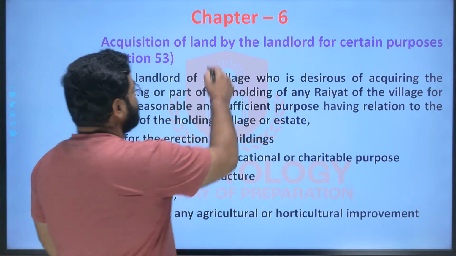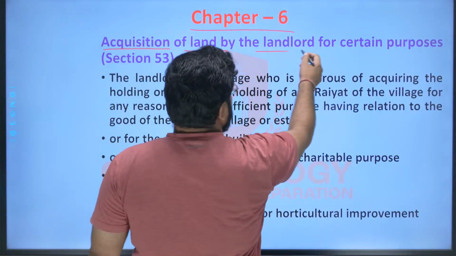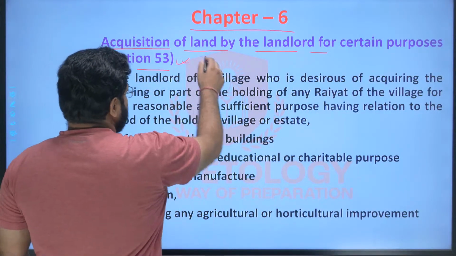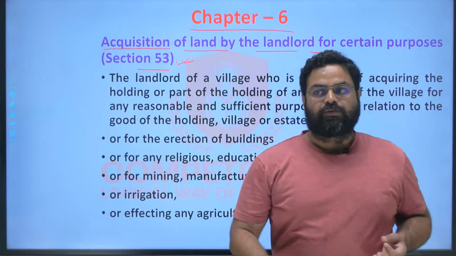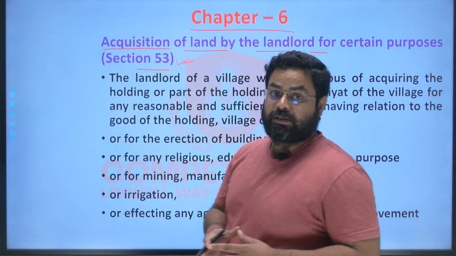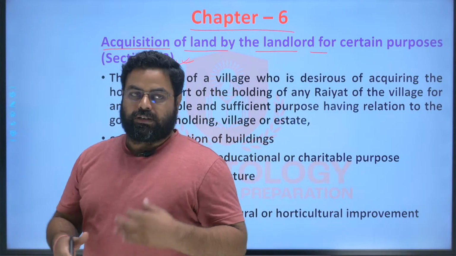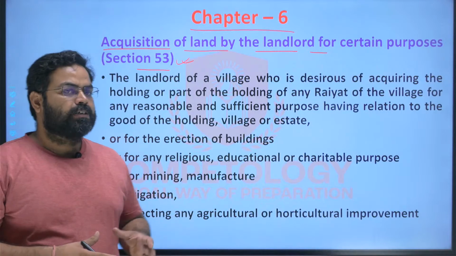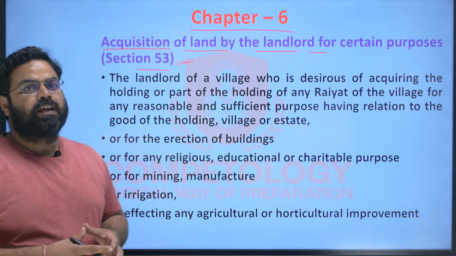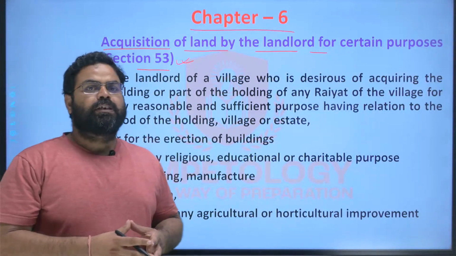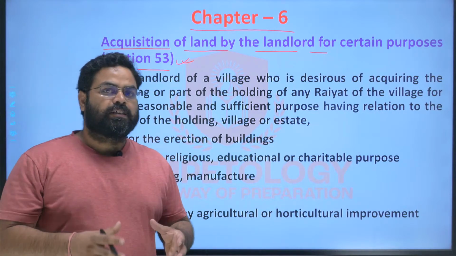So let us start with chapter 6, which says the acquisition of land by the landlord for certain purposes. We all know that the government does land acquisition for various purposes, like laying railway lines, construction of roads, bridges, and various other purposes, even for the welfare of the people, like the construction of water bodies, ponds, etc. If such land acquisition has to be done, then there are certain rules and regulations that should be followed in the region where the Santhal Pargana Tenancy Act is in function.